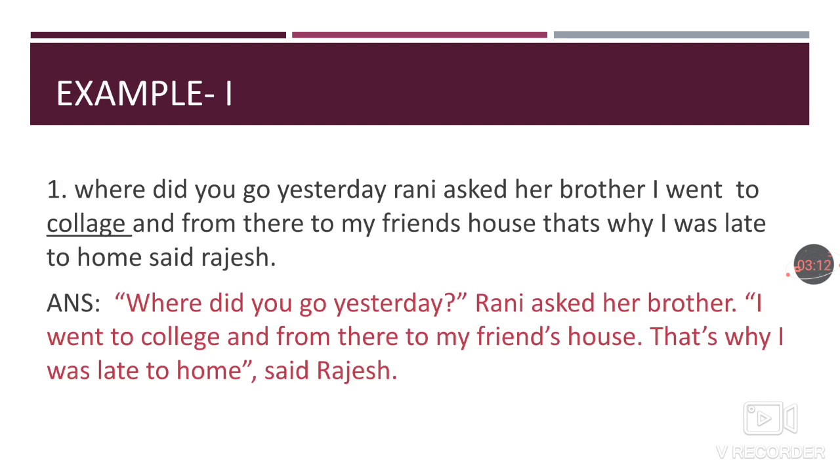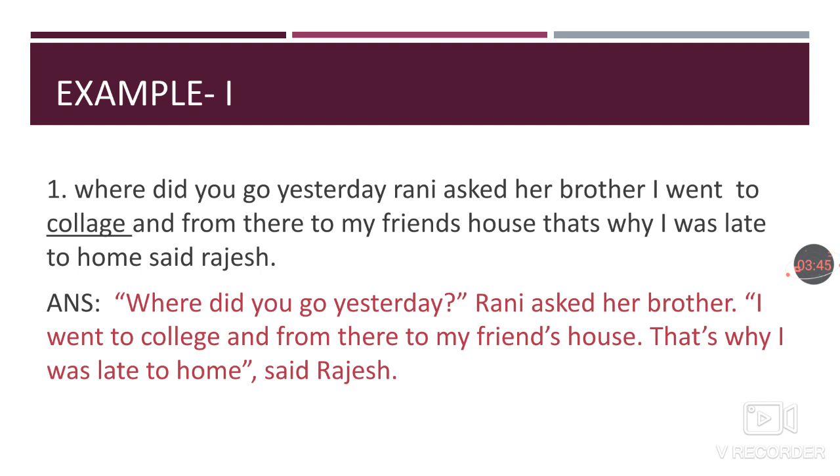The first one: where did you go yesterday? Rani asked her brother. Now you have to always start with a capital letter. Where did you go yesterday is a question. So put a question mark after yesterday, and these are the words of a speaker. So you have to put these words in the quotation. Rani is a proper noun. So you have to write R capital and put a full stop after brother as the sentence ends there.